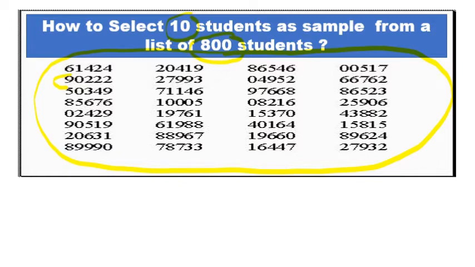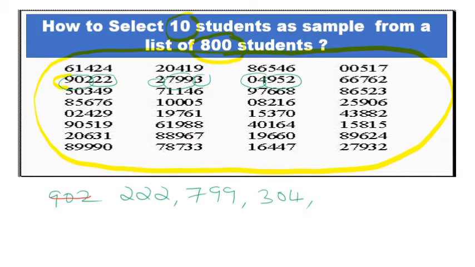So the first 3 digit number is 902. But it is not under 800, so we can omit it. Then the next number is 222. We can take 222. Then 799. Then 304. Then the next number, 952. But it is not under 800, so we can exclude it.